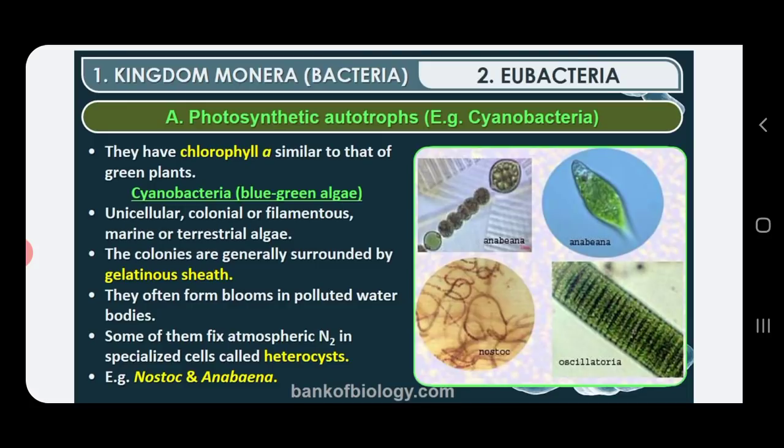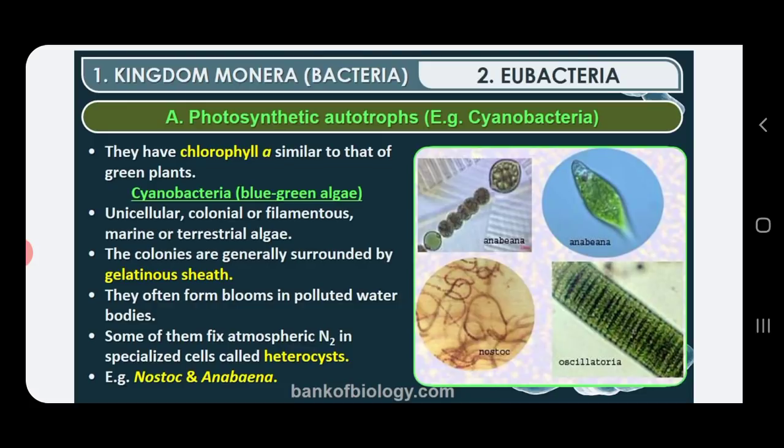The speciality of these algae is that they have chlorophyll A, which is similar to the green plants, and hence you call them photosynthetic autotrophs. Why do you call them photosynthetic autotrophs? Because inside their body they have chlorophyll A, similar to that of the green plants. Because of this chlorophyll A, they synthesize their own food, hence they are called photosynthetic autotrophs.